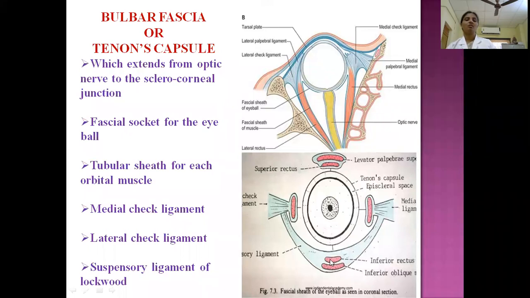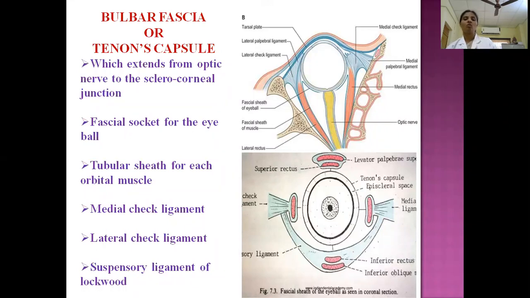Coming to just below the eyeball, we have the inferior rectus and inferior oblique muscles, the other two muscles, enclosed by the tubular sheath. This tubular sheath expands in the midline just below the eyeball, where it joins with the fascia around the inferior rectus and inferior oblique muscles. Together, the medial check ligament, the lateral check ligament, and in between them the tubular sheath expansion form a hood-like structure.